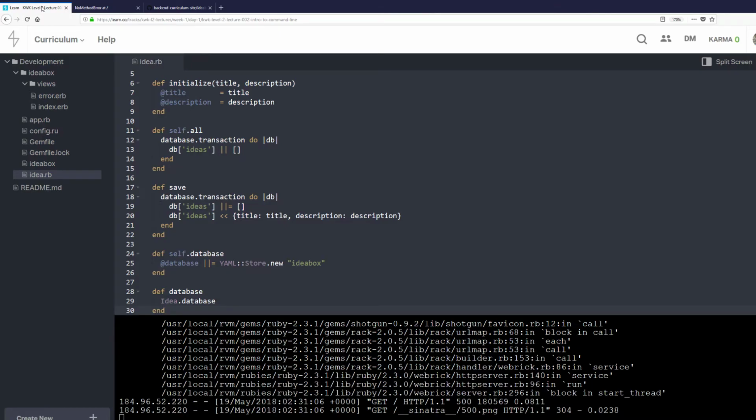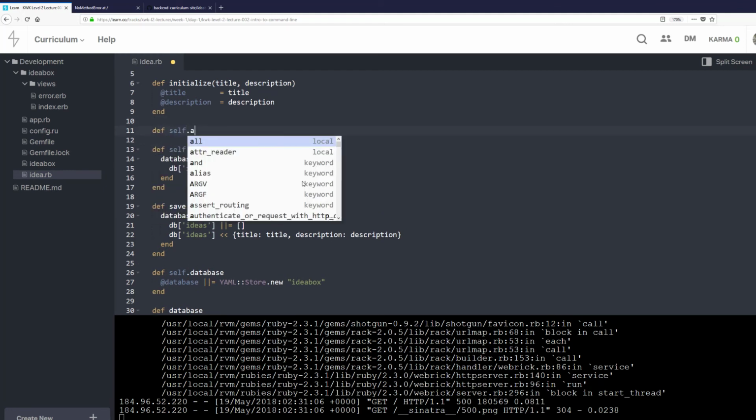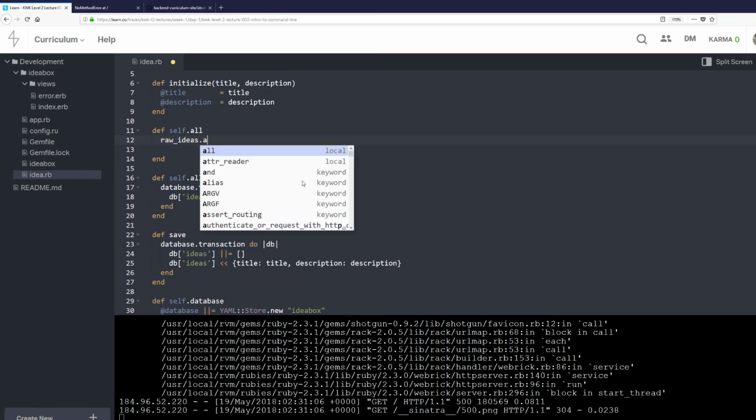Cool. So let's go back to our self.all here. The idea is that we want this method to call raw ideas, and we're going to map over it.